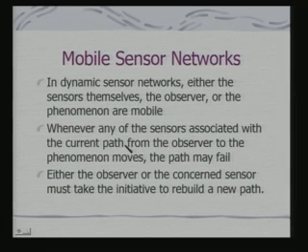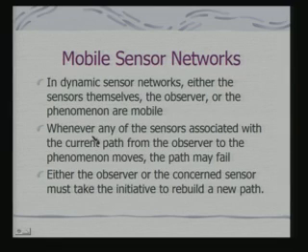On the other hand, we can have mobile sensor networks or dynamic sensor networks. In dynamic sensor networks, either the sensors themselves, the observer or the phenomena are mobile. There can be any one of these three, because as I said, a sensor network is characterized by sensor, observer as well as a phenomenon. So, any one of them, in fact there may be multiple of them, can turn out to be mobile.